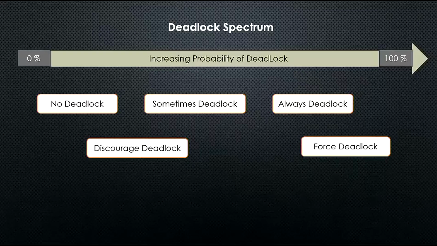On the left side, it is 0% deadlock. On the right side, it's 100%. So I am pretty confident that the false deadlock code will be 100% locked. I am not confident that the no deadlock is 0%. I think I just haven't seen it. I haven't run it enough to see it locked. But the relative order of these items should be pretty accurate. And I will run the code to demonstrate how I reason about that.